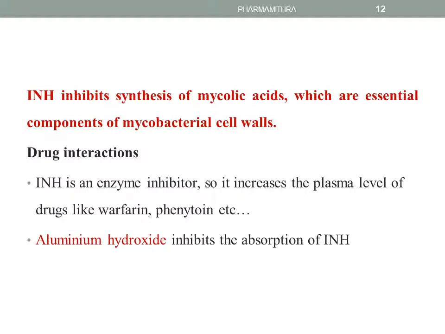Isoniazid acts by inhibiting the synthesis of mycolic acid. Mycolic acids are an essential component of the mycobacterial cell wall.